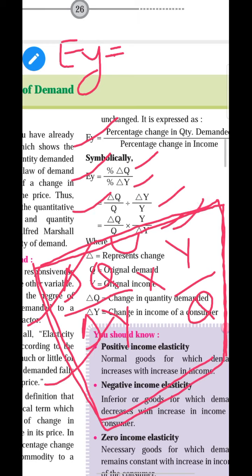Y means original income of the person, and Q means original demand, the old demand. How to find out delta Q? Previous demand minus new demand. How to find out delta Y? Old income of the person minus new income of the person. Y means the original income, and Q means the original quantity demanded.